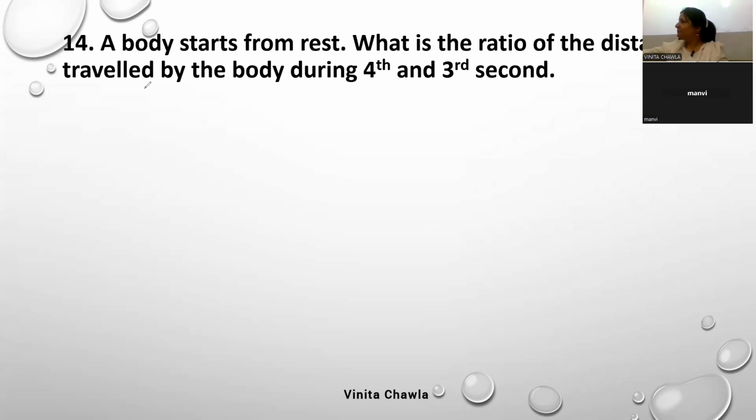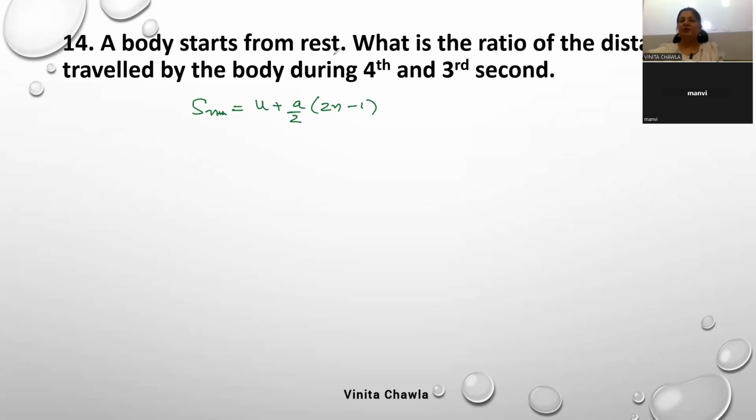Distance traveled by the object in nth second. Any idea? What is the formula? Distance traveled by the object in nth second is u plus a by 2, (2n minus 1). This is the distance traveled by the object in nth second.